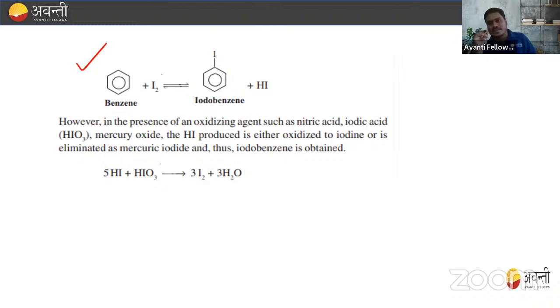We won't say that this reaction is not possible. This reaction is possible, but the reaction becomes reversible. And if you want to stop this reversibility or make this irreversible, you have to add an oxidizing agent like HIO3. Because this HIO3 reacts with HI to form I2 and H2. I hope your doubt is clear. Clear?